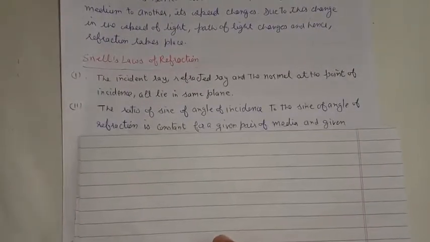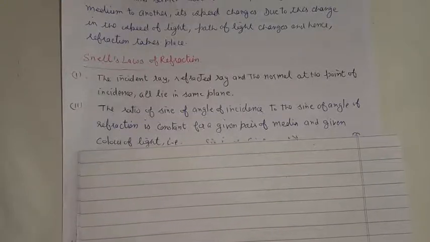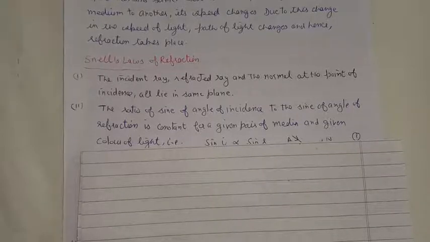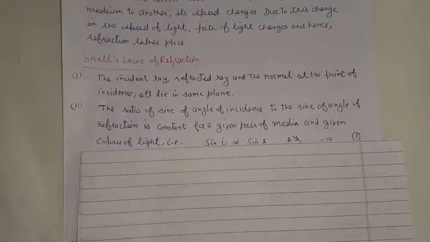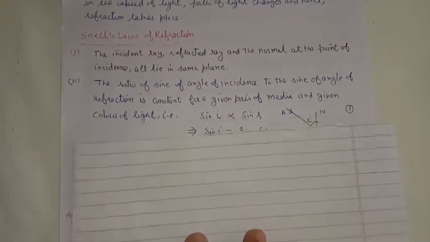Second, the main law states that the ratio of sine of angle of incidence to the sine of angle of refraction is a constant quantity for a given pair of optical media and for a given color of the light. That means if we select two optical media and a particular color of light is chosen, then when light suffers refraction while going from one medium to another, the ratio of sine of angle of incidence to the sine of angle of refraction is always a constant.